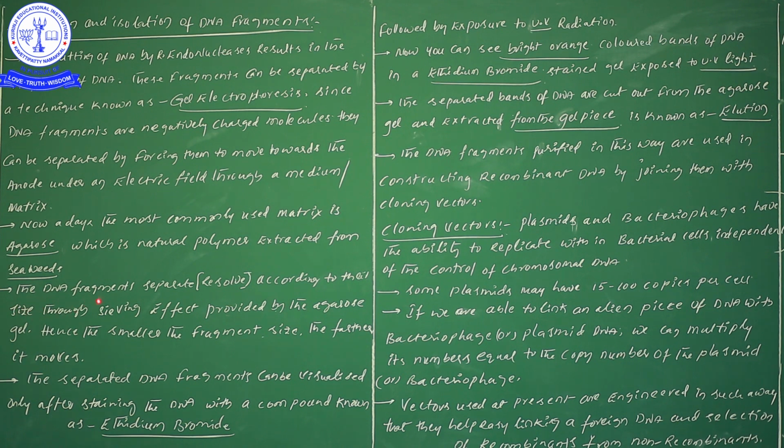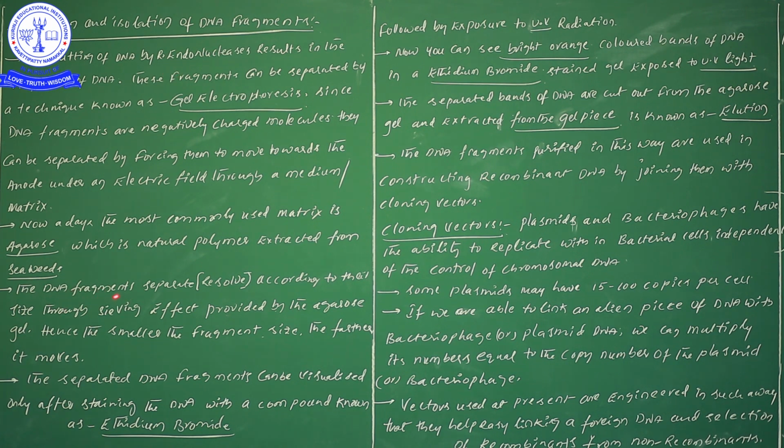Now these DNA fragments separate according to their size, or their molecular weight, through the sieving effect provided by the agarose gel. How have we obtained these DNA fragments? By cutting the huge length of DNA with restriction endonuclease.